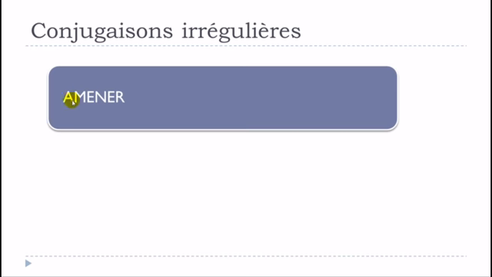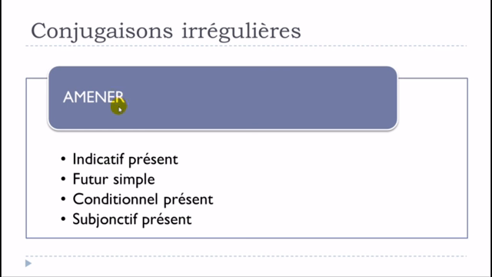So I've been taking amener. Amener is to bring someone. We'll see that the tenses that will have these slight changes will be l'indicatif présent, le futur simple, le conditionnel présent, and then le subjonctif présent.